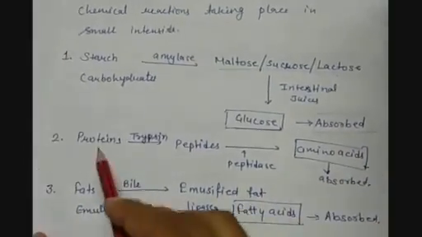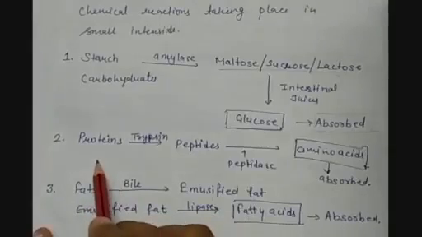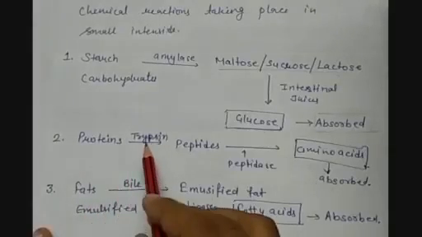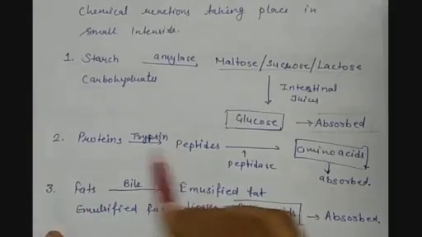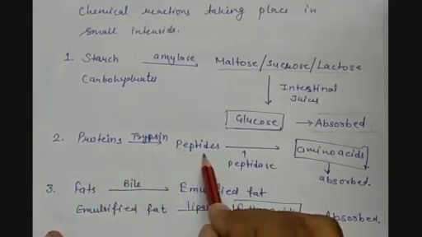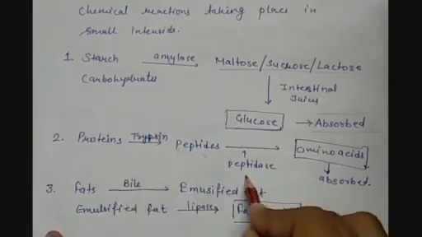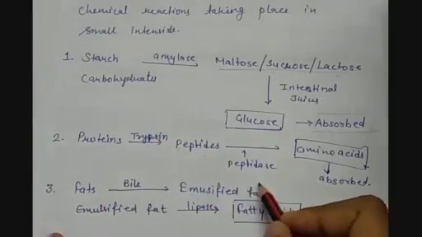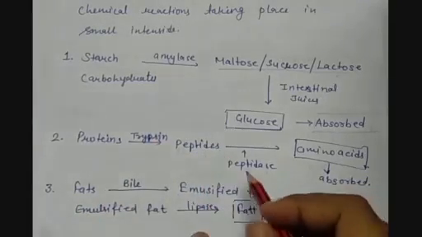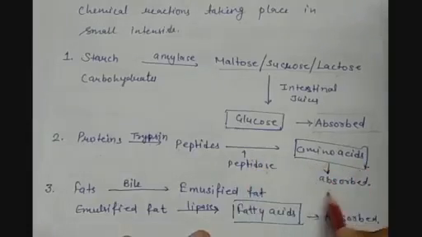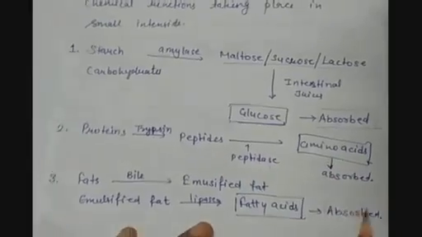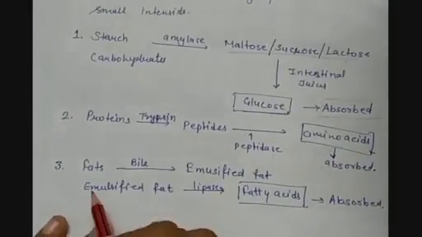Then we have the proteins. Proteins, they are acted upon by trypsin, which is a pancreatic juice. Then proteins are getting converted into peptides. Then peptidases, which are coming from the intestinal juices, they convert them into amino acids from where they can be directly absorbed. Then we have the fats.